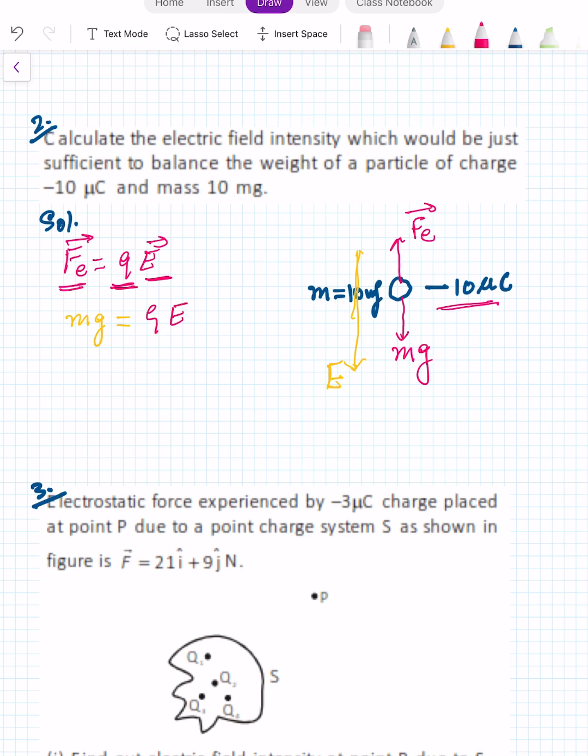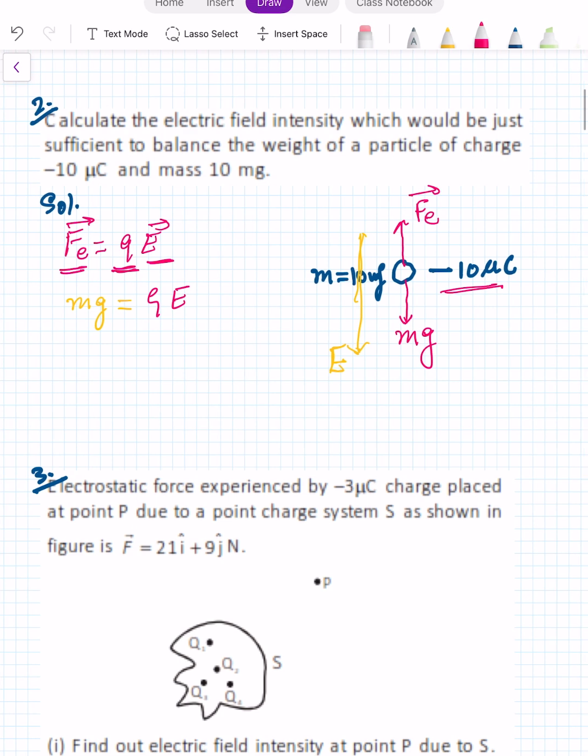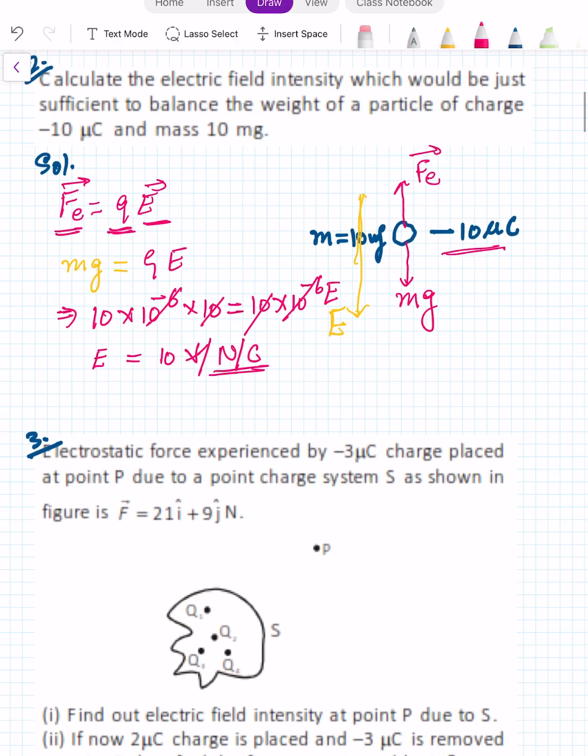Now here I am not writing the sign vector equation, directly equating. M is given as 10 milligram, so 10 into 10 power minus 6. For simplicity, the value of g taken 10, Q is 10 microcoulomb, so 10 into 10 minus 6 into E. So the electric field will come out to be 10 volt per meter or Newton per coulomb. You can write it. 10 Newton per coulomb, direction vertical downward direction.